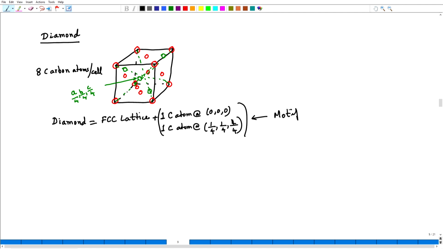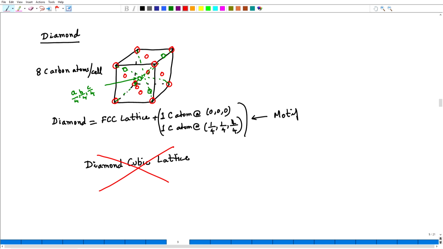So, this becomes the motif for this structure. Now, very often this structure is loosely called a diamond cubic lattice, which is often used. But there is no such lattice in the list of Bravais lattices. So, again we should avoid using this terminology.